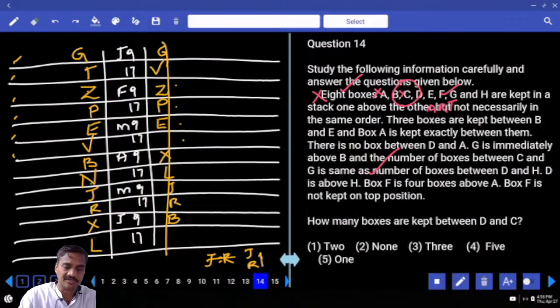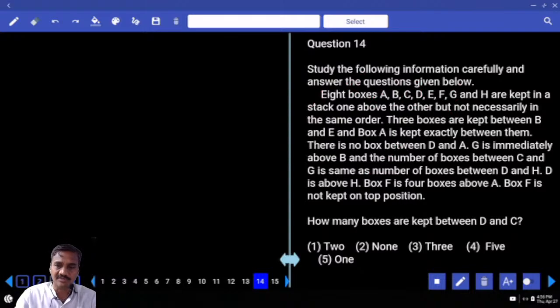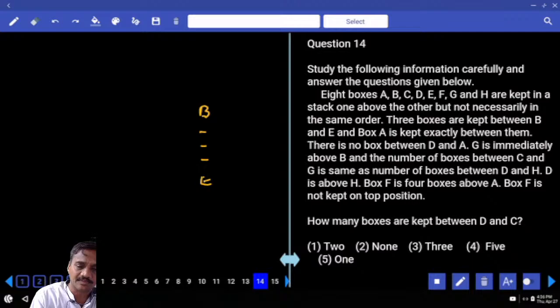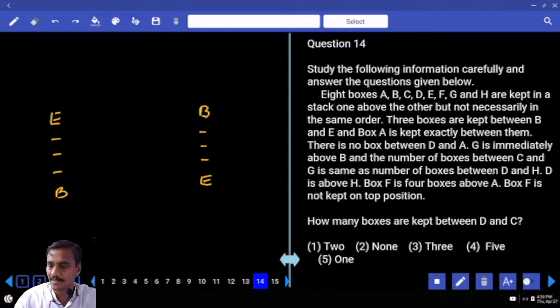Then 14 to 17. Now there are 8 boxes stacked one above the other, and 3 boxes are kept between B and E. Now in between B and E, there must be exactly 3 boxes. If B is here, there are 3 boxes between, 1, 2, 3, and E here. In the second case, E is above, 1, 2, 3, then B. A is kept exactly between them. Here also A is exactly between B and E.